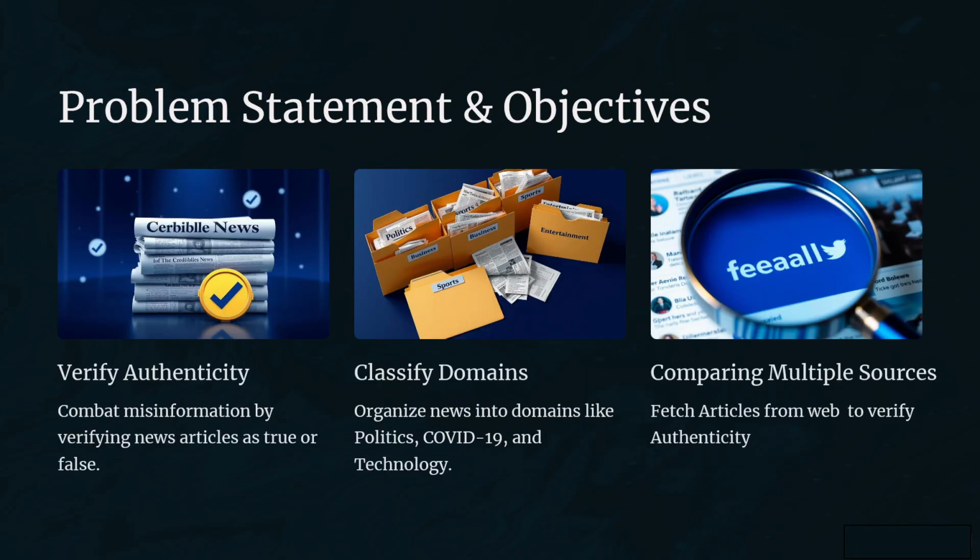So these days, news spreads very fast, especially on WhatsApp, Instagram, or Twitter. But not all of it is true, and sometimes fake news can create panic or spread hate. So we decided to build a system that can do three things. First, check whether a news article is real or fake. Second, identify what topic it belongs to, like politics, health, crime, etc. And third, compare it with multiple news sources online, just like how we ourselves would Google it before trusting it. So it's not just a machine learning model, it's actually designed to think like a human fact-checker.